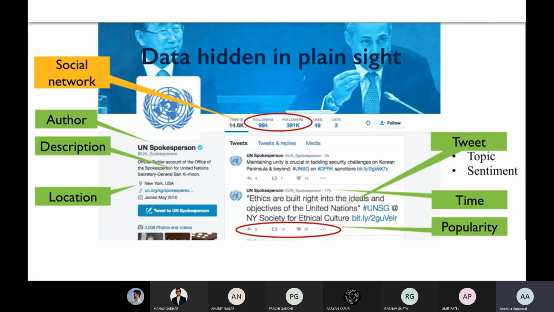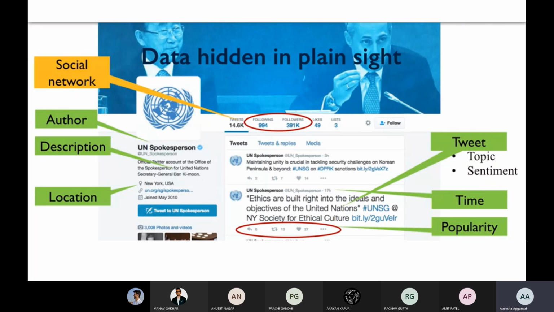Okay, so when I'm talking about Twitter, a simple Twitter profile of a person shows so many things. We can get so much information from a simple Twitter profile, like what is the time that the tweet was posted, what was the popularity of that tweet, how many people are following that tweet, and what are the sentiments of people who are following that tweet or the person on Twitter.